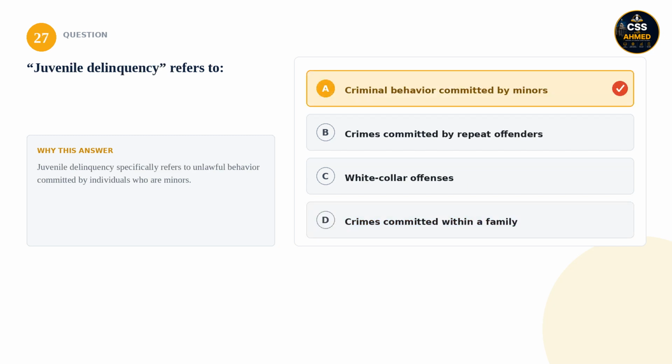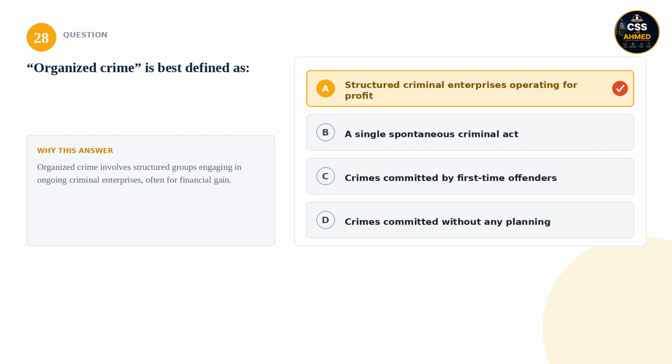27. Juvenile delinquency refers to: is it criminal behavior committed by minors, crimes committed by repeat offenders, white-collar offenses, or crimes committed within a family? The correct answer is criminal behavior committed by minors. Juvenile delinquency specifically refers to unlawful behavior committed by individuals who are minors.